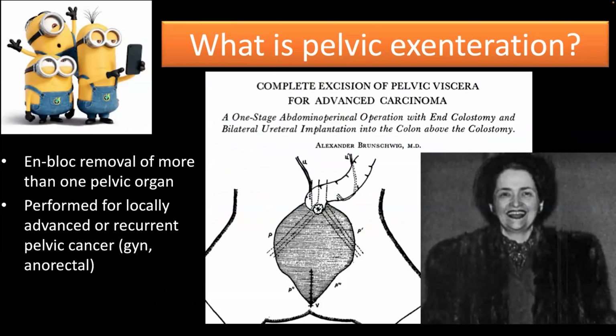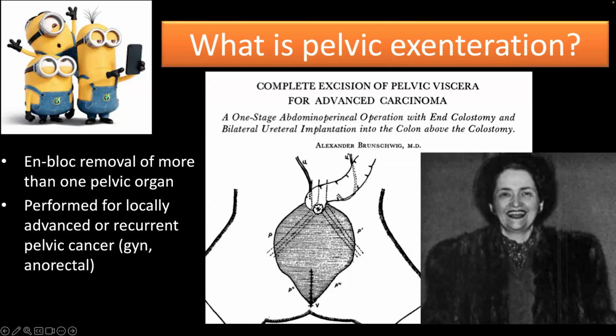And you have to know that the first pelvic exenteration was performed in 1947 in a patient who was in follow-up for a cervical cancer post-radiation therapy. And she had a recurrence, and they performed pelvic exenteration, and it came out very well with a long survival.